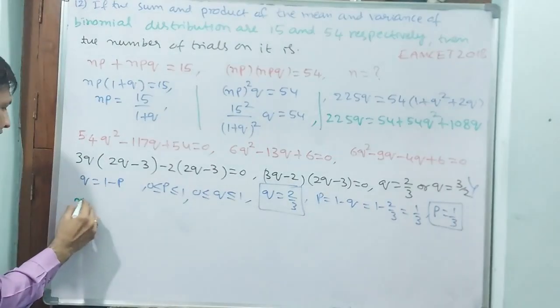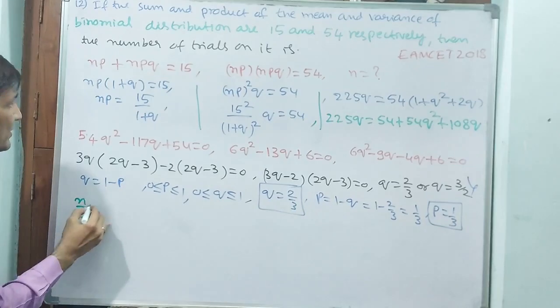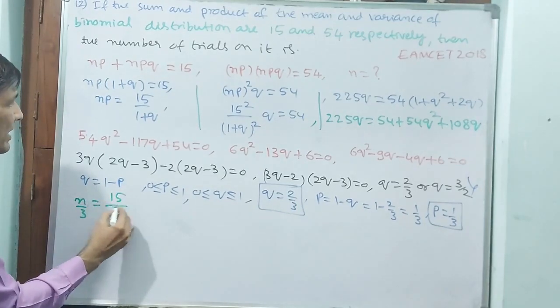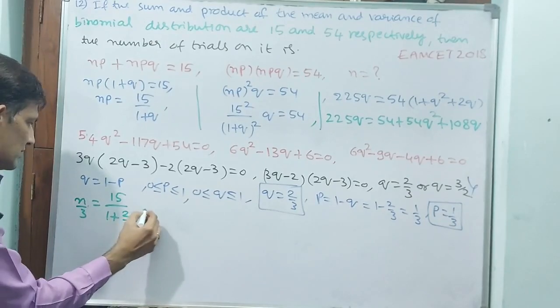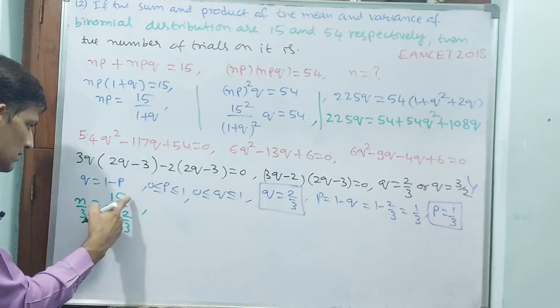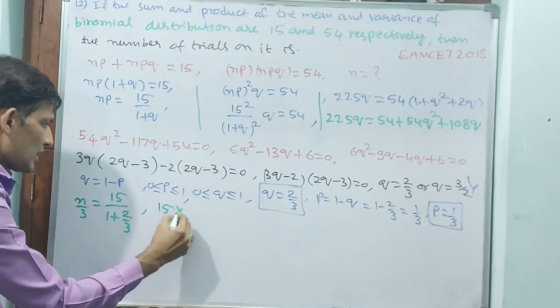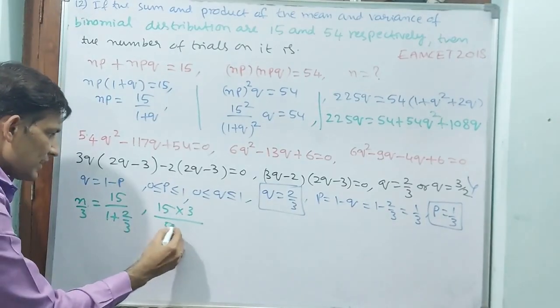Then you write down N into P. P means 1 by 3. So N by 3 is equal to 15 by (1 plus Q). Q means 2 by 3. 15 into 3 I have sent that side, divided by 3 plus 2, that is 5 by 3.